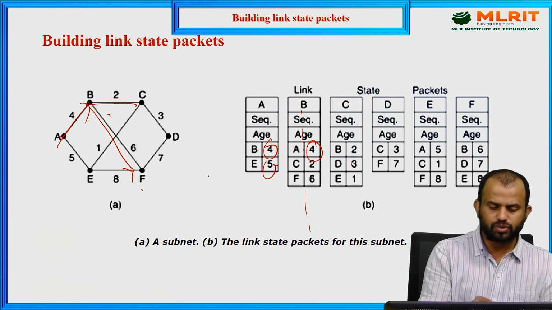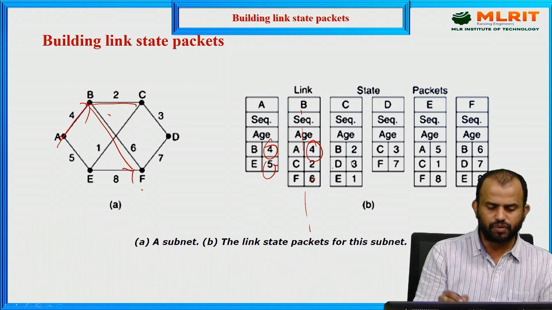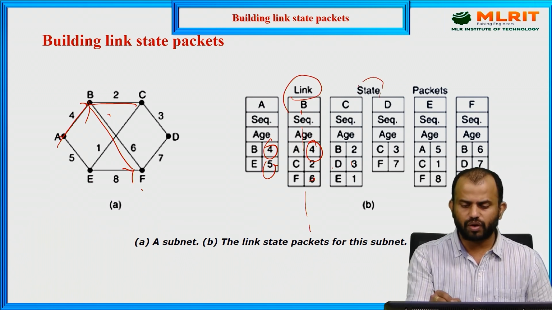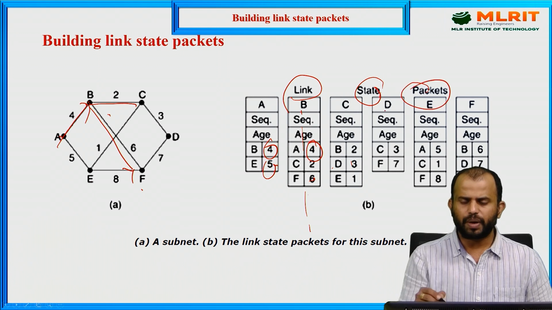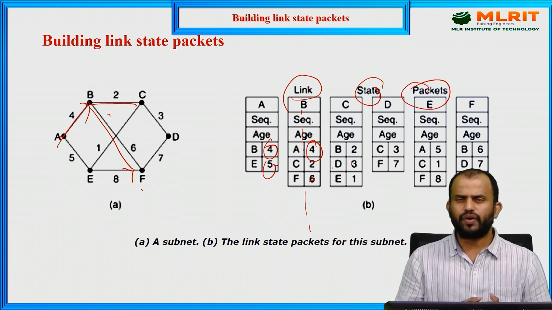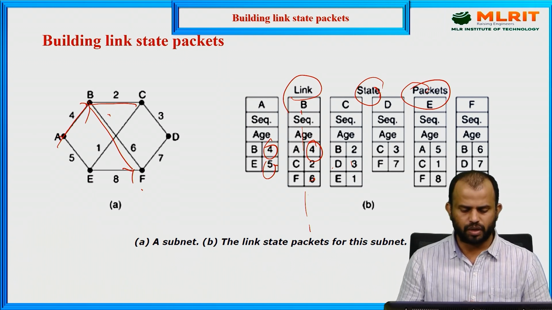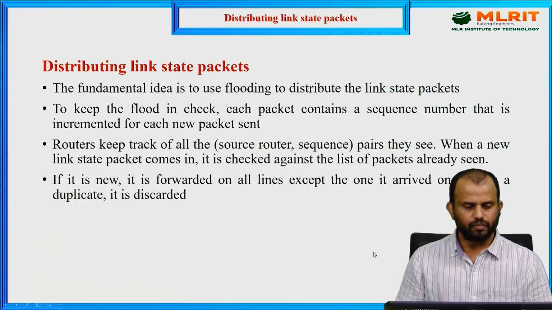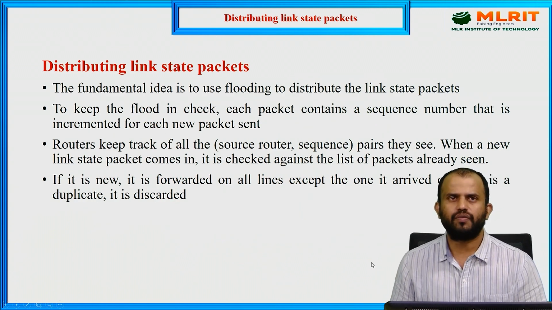So first we choose A to B value, B to C value, C to D value, which means we have to grab the link state value as well as follow the state value and the packet level values, which means different kinds of metrics, different kinds of zones, different kinds of states, and different kinds of links are there. We need to follow the subnet mechanism to analyze the link state packet for this subnet. And next one, distribution of link state packet.